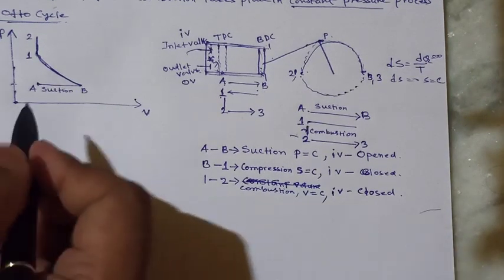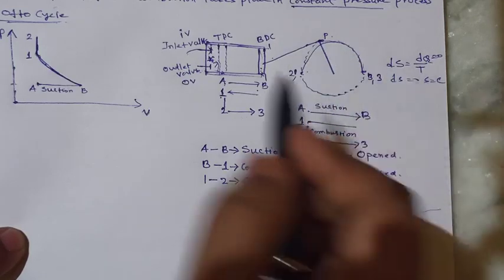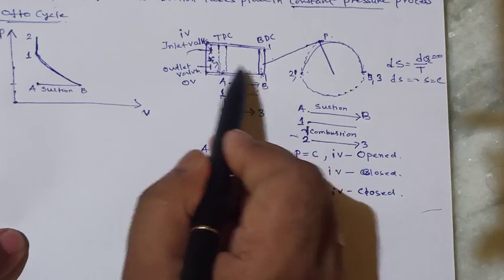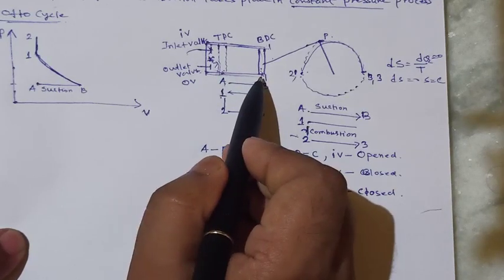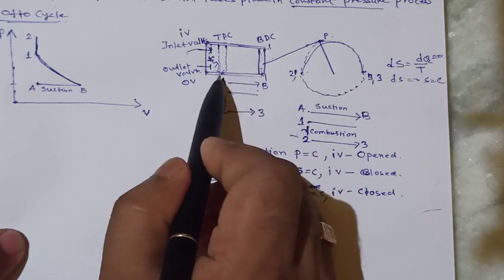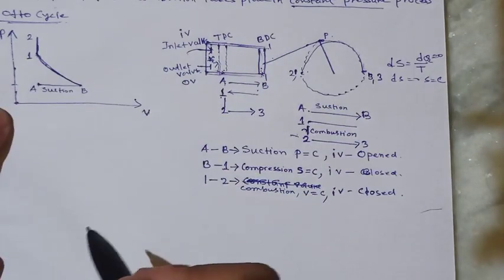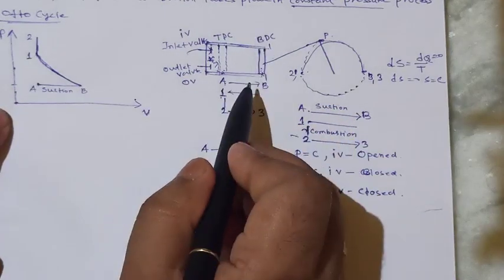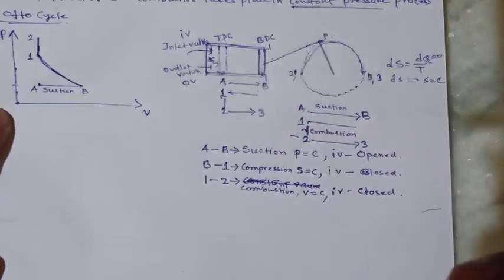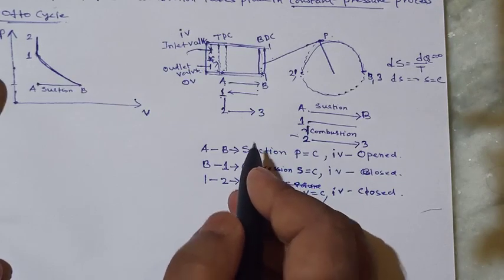Now in this case, when the piston is moving from this point to this point, this is the expansion process, because the volume will increase and pressure will reduce. When volume increases, automatically pressure will reduce. As the pressure is reducing, this process is called the expansion process.